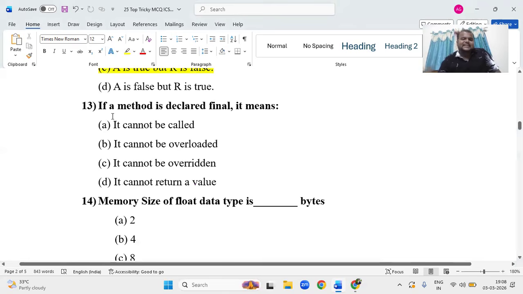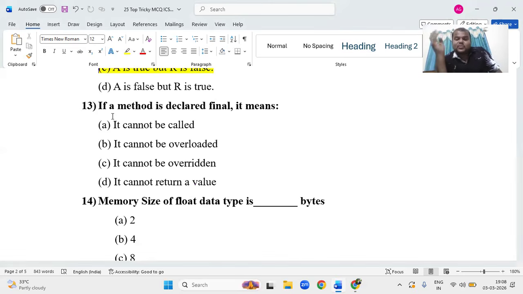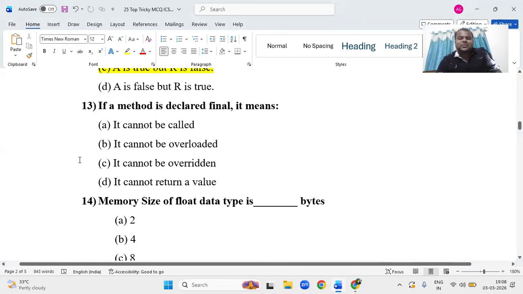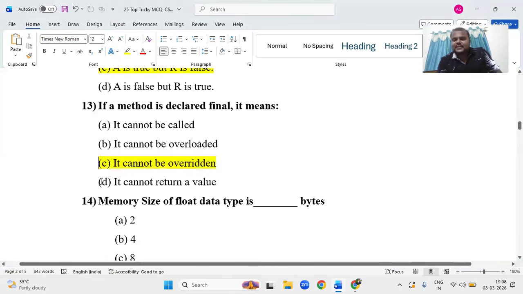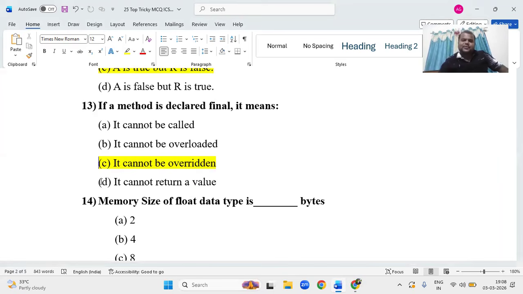A method is declared final. If you declare it as final, like using a constant, you can call it, you can overload it, it can return a value, but you can't override it. This question brought doubt, but it is a grade 12 ISC portion. In your question paper, if anything is a little off, you may not know it.